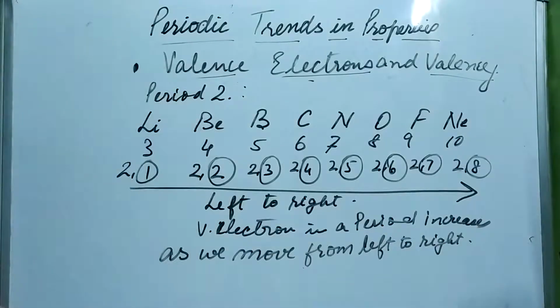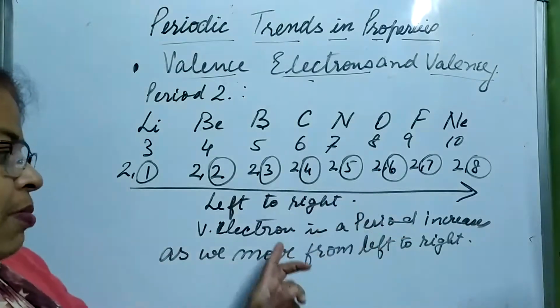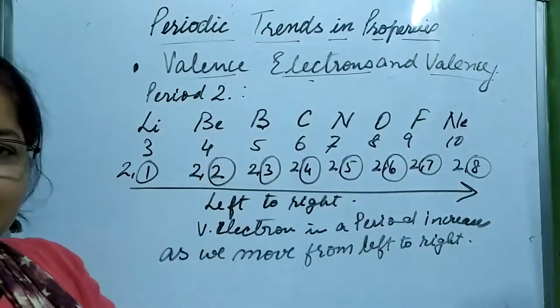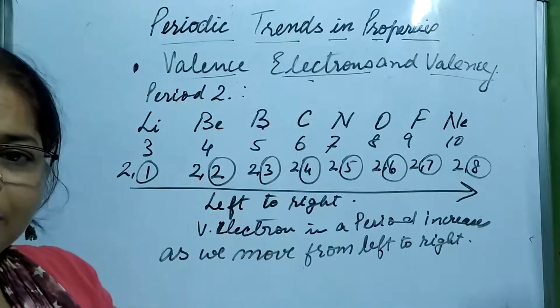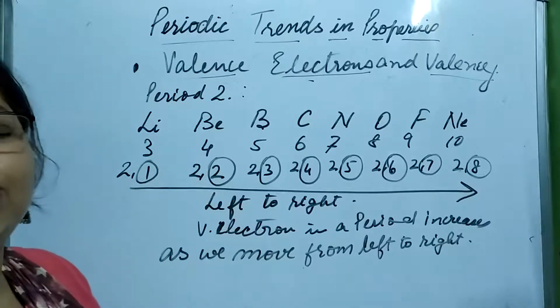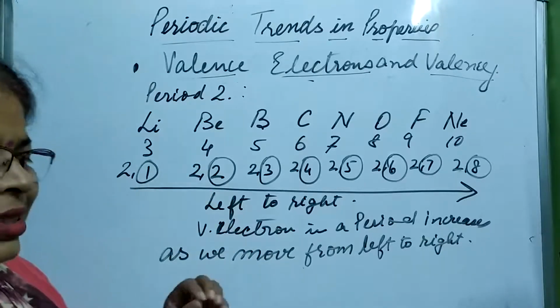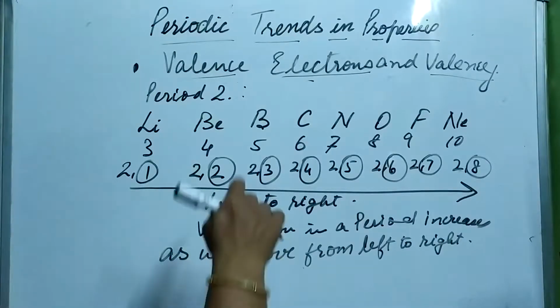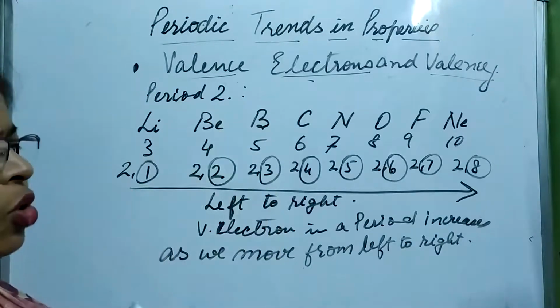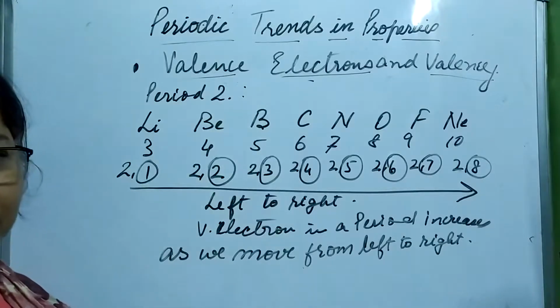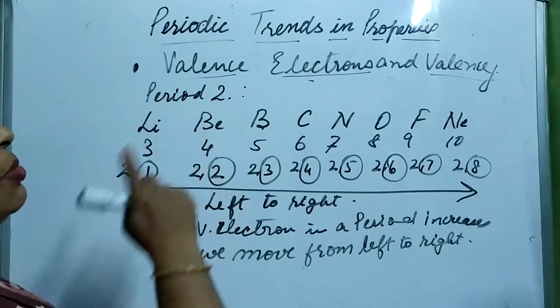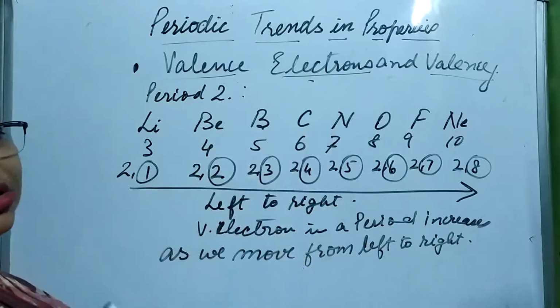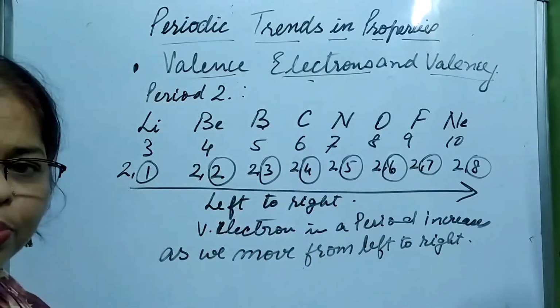Okay, when we move from left to right, the number of electrons increases. And what about a group? It remains the same when we move from top to bottom. So this is how we can explain the concept of valence electrons in a group as well as a period. Okay, so this is about the valence electrons in a period and group.